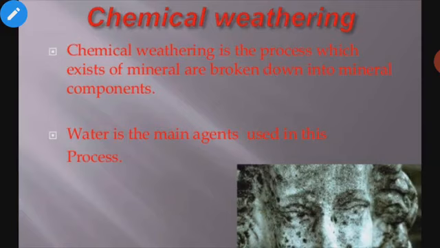These are the two types of weathering. First, physical weathering. Second, chemical weathering. In physical weathering, there is no characteristic change in the rock. In chemical weathering, the existing minerals get broken down into mineral components.